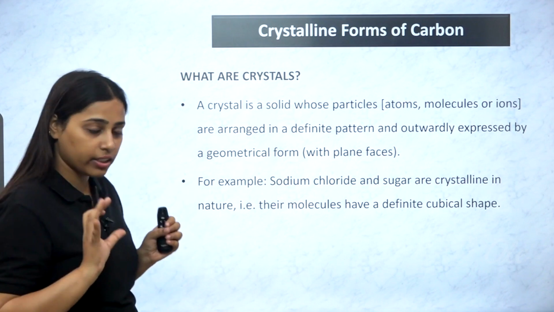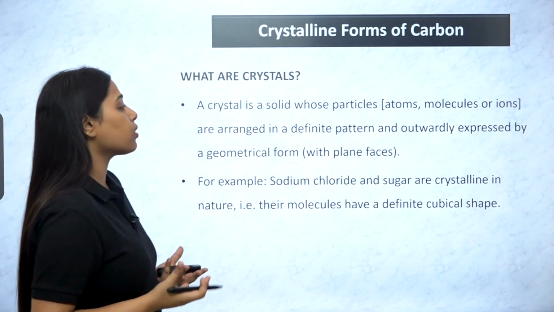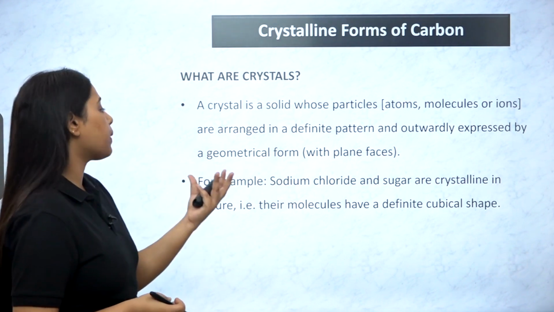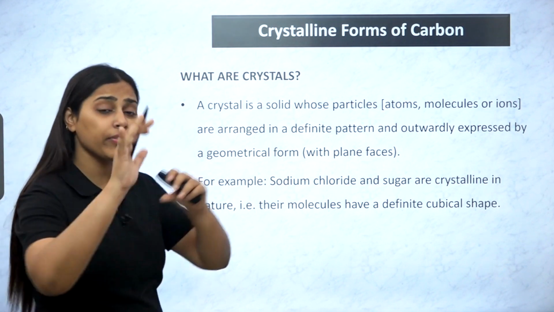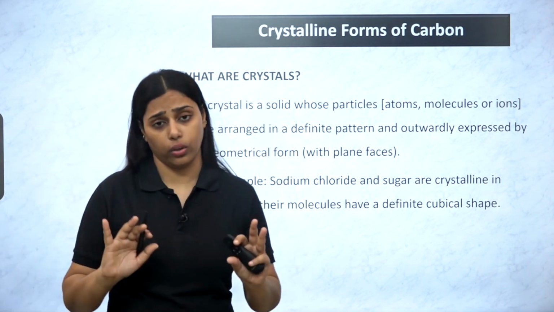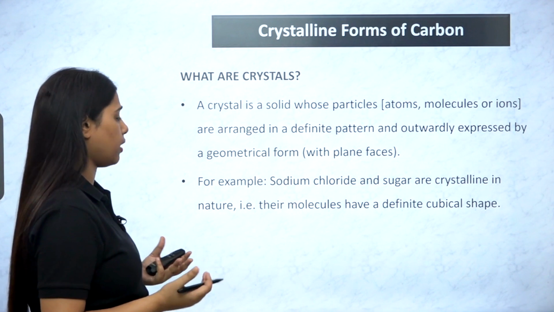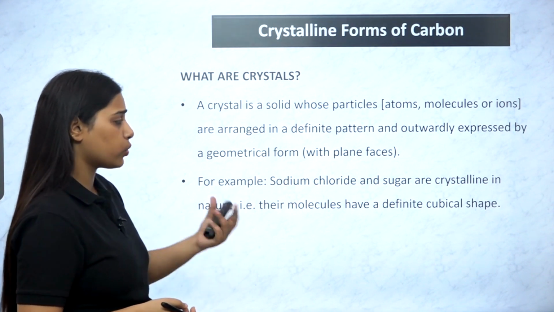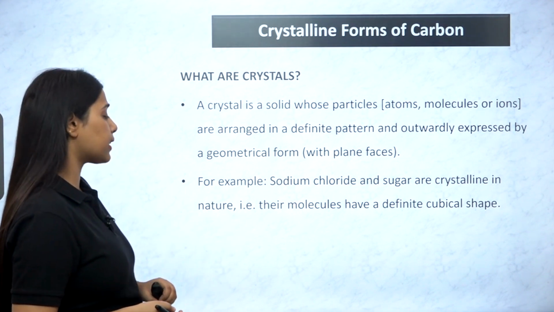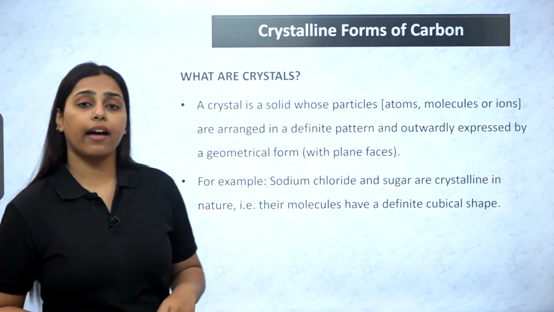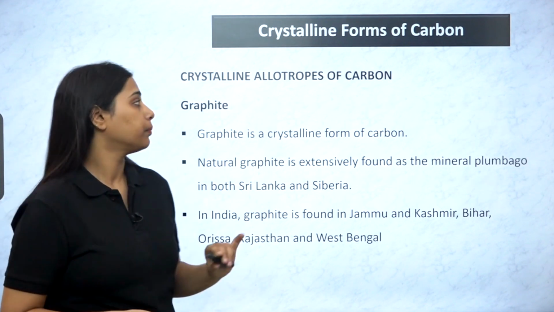So it has a definite shape, because it's a solid and outwardly expressed by a geometrical form. So it will have faces, sides and all. That is a characteristic of a crystal. Like sodium chloride and sugar crystals are considered crystalline because their molecules have a cubical shape.